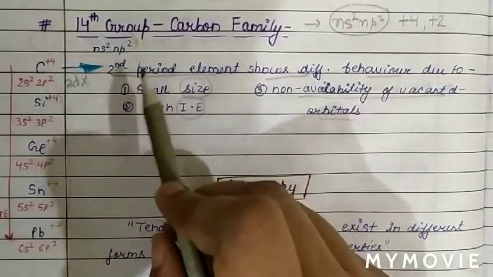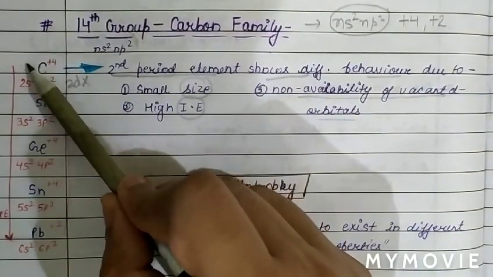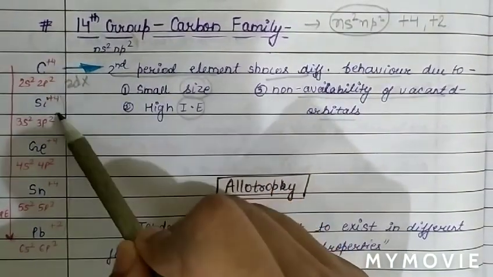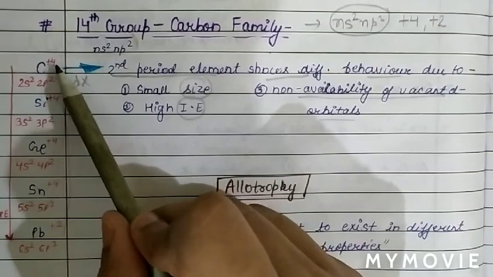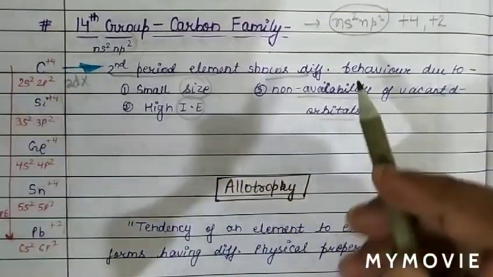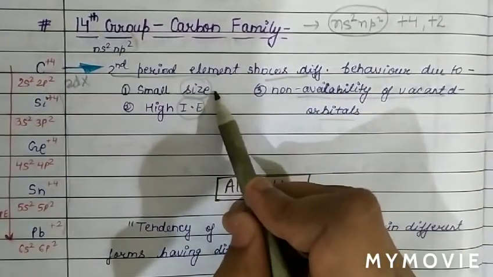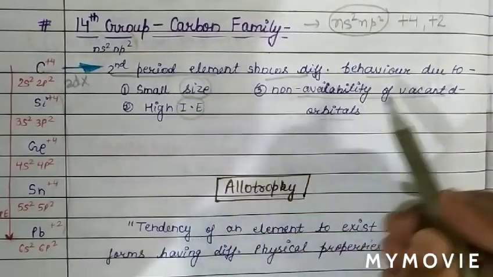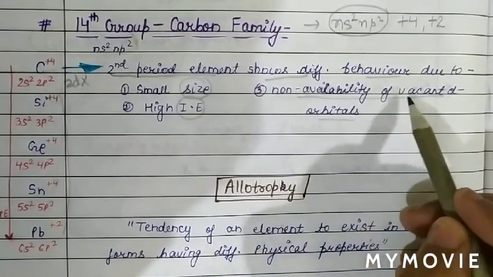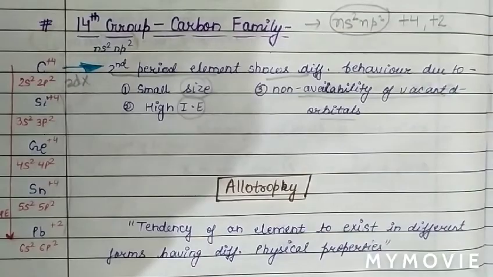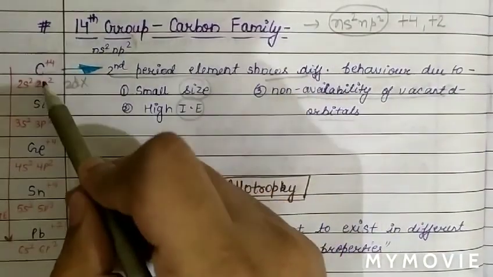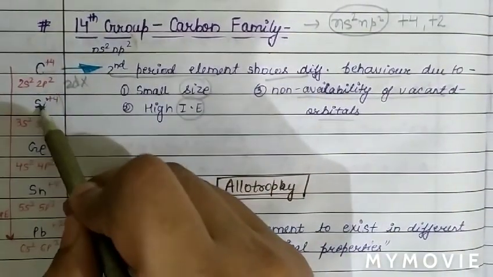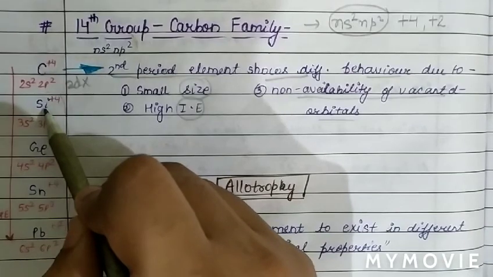Therefore we can say the properties of the first member of the group are different from the rest of the members, and this behavior we call anomalous behavior, due to small size, high ionization energy, and non-availability of vacant d orbital.